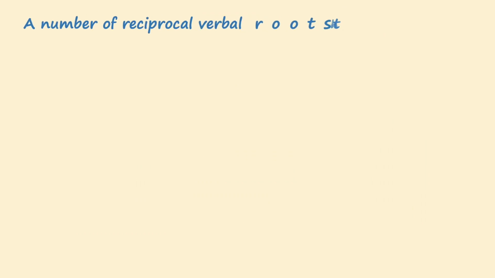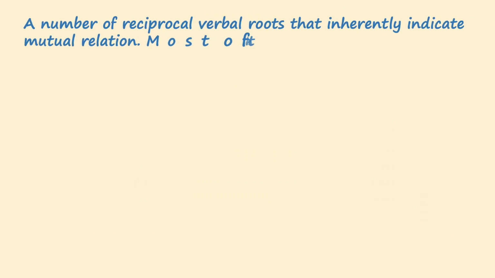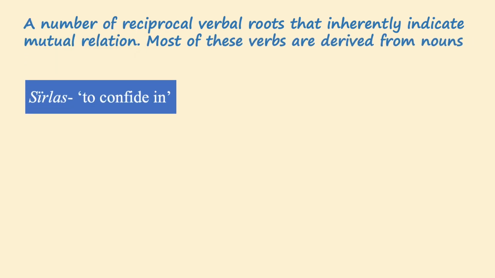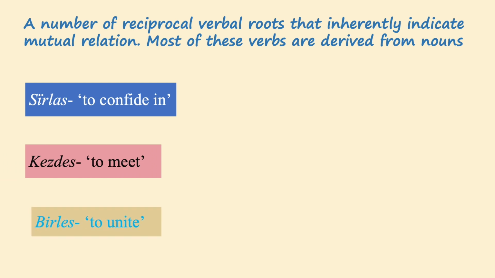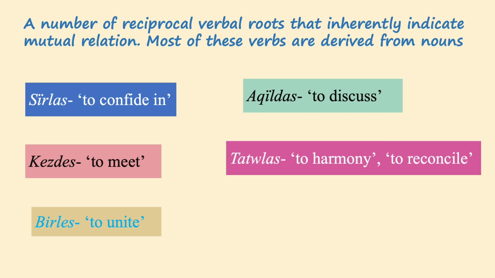Kazakh has quite a number of verbs which contain a reciprocal suffix in their formation, since the action they express involves more than one subject. I can mention some of them here. Сырлас, to confide in. Кездес, to meet. Бірлес, to unite. Ақылдас, to discuss.